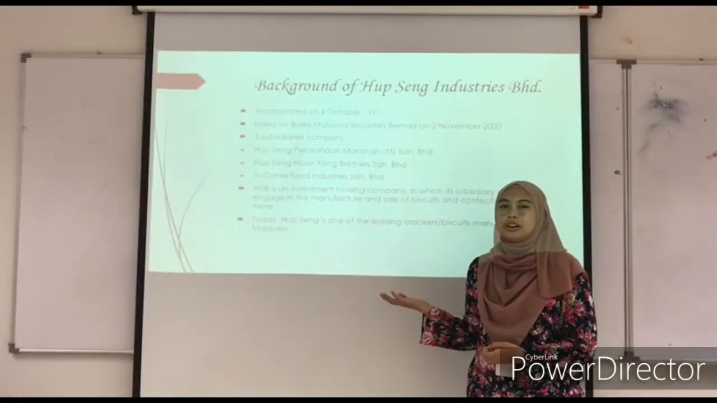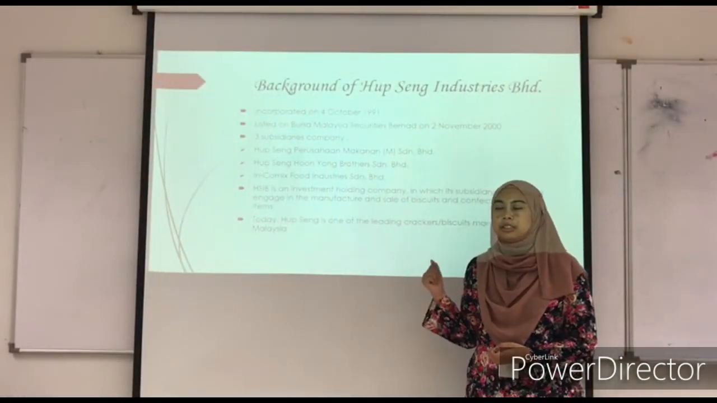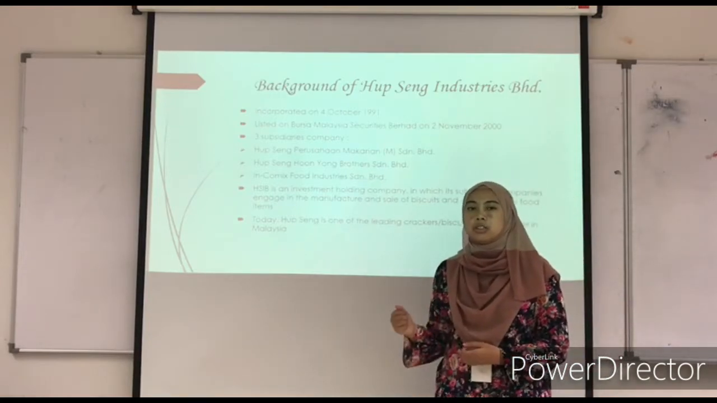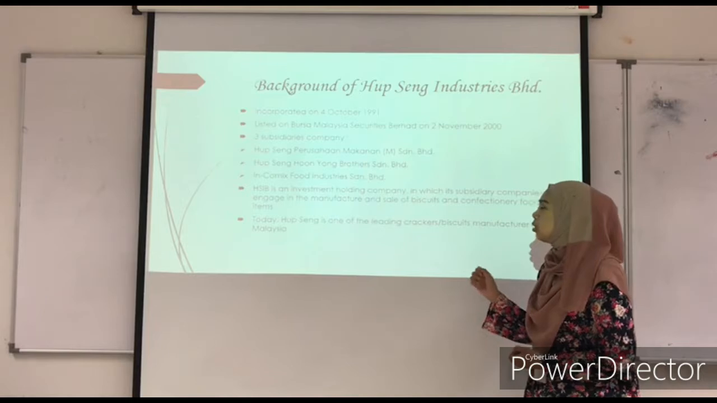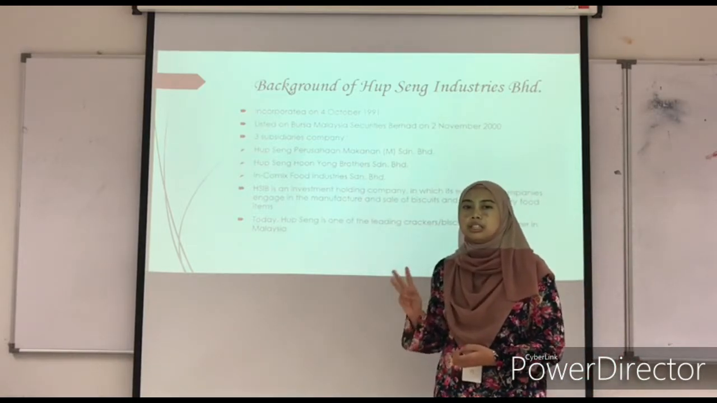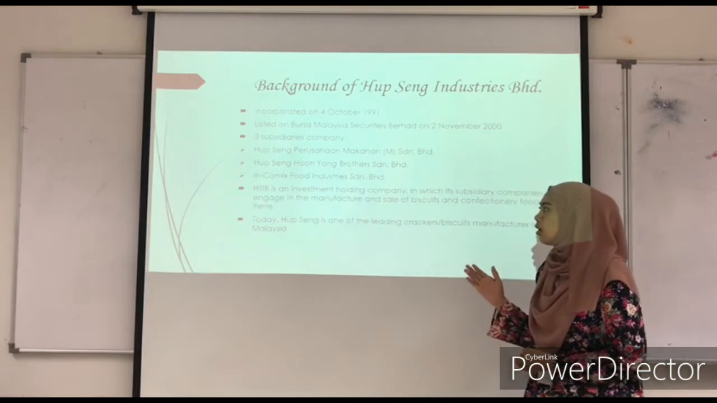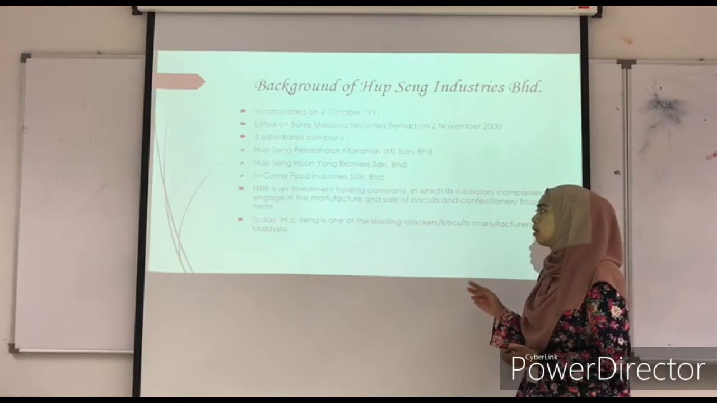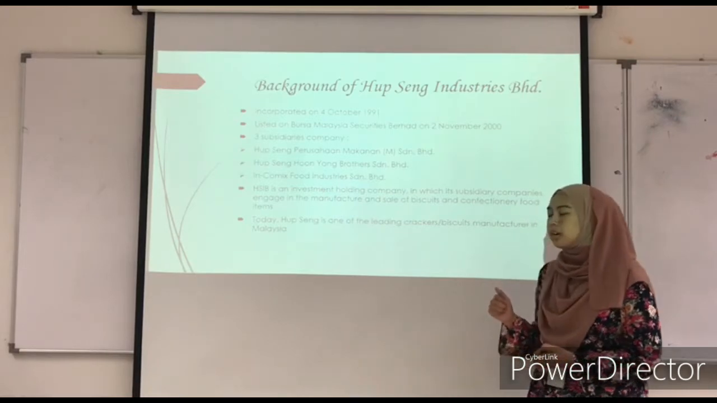So let's start with the background of Seng Industry Berhad. Seng Industry Berhad was incorporated on 4 October 1991 and was listed on Bursa Malaysia Securities Berhad on 2 November 2000. Under Seng Industry Berhad, there are 3 subsidiary companies. They are Seng Perusahaan Makanan Sdn Berhad, Seng Hun Yang Brothers Sdn Berhad, and Incomit Food Industry Sdn Berhad.